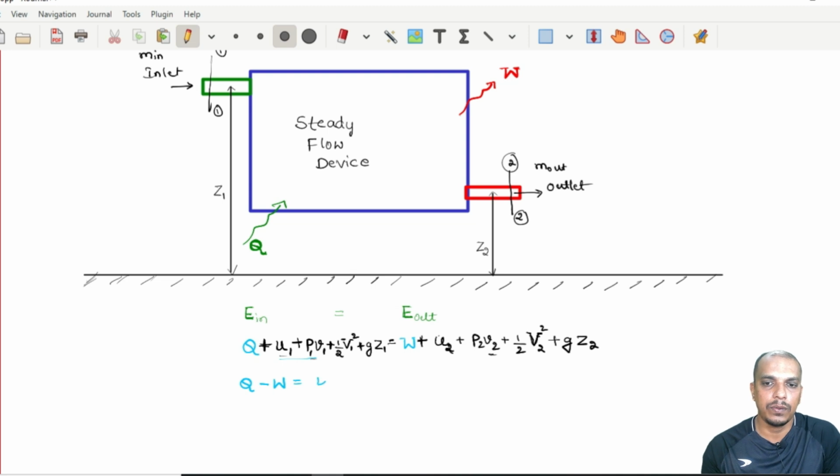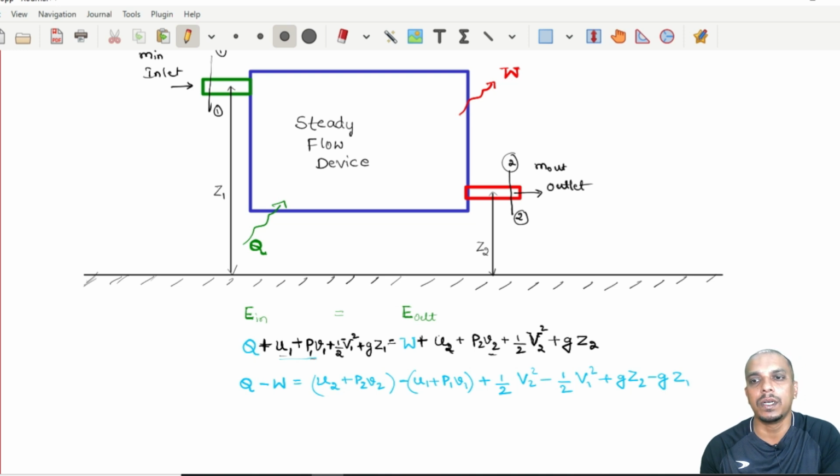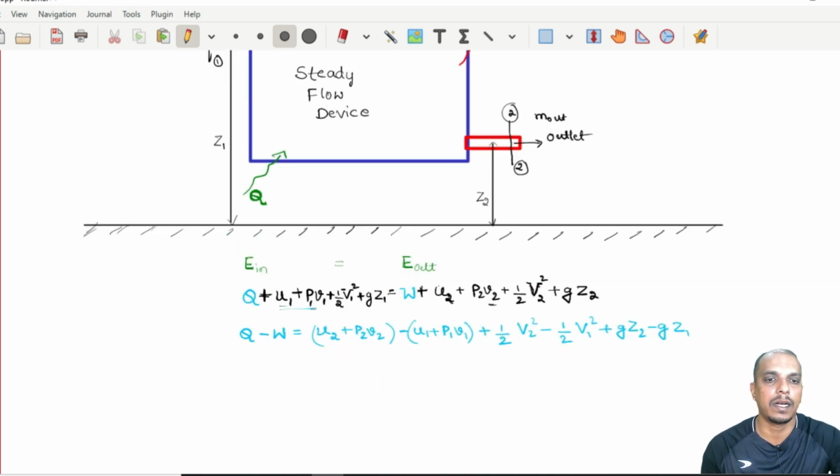You will have U2 plus P2 V2 this side, minus U1 plus P1 V1, plus half into V2 square minus half into V1 square, plus g into Z2 minus g into Z1. Remember, we have written it for unit mass. That is why we have neglected m here.